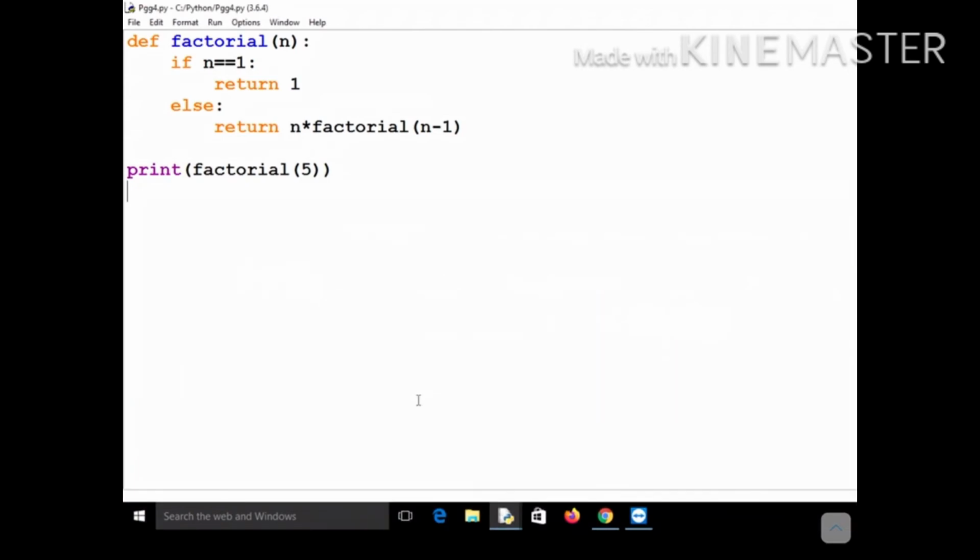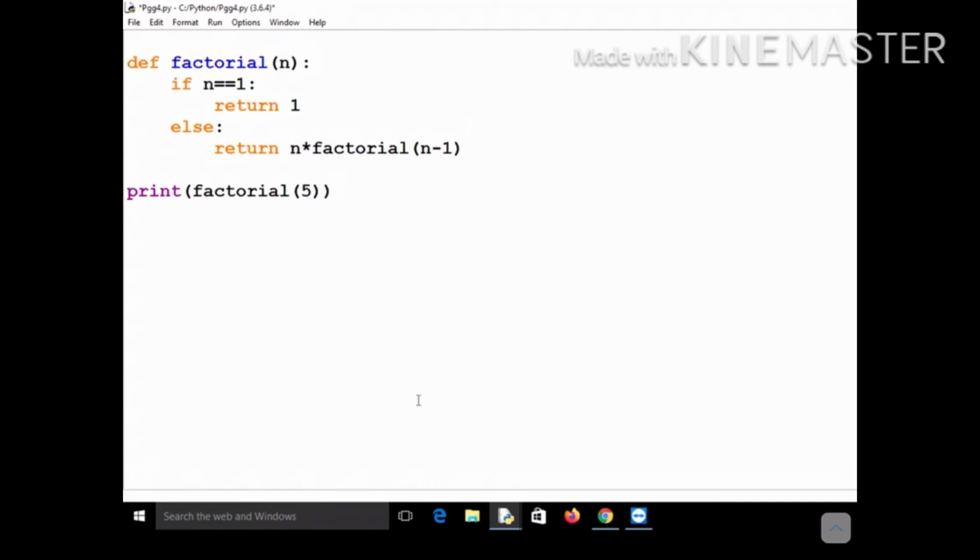The only confusion might be with the return, that in some cases you will be using return, in some cases you will not be using return. I hope by now it must be clear to you that you should use return when you are expecting a value from the next function call. When you call this factorial function again, it will return some value, and that value will be multiplied with the n.